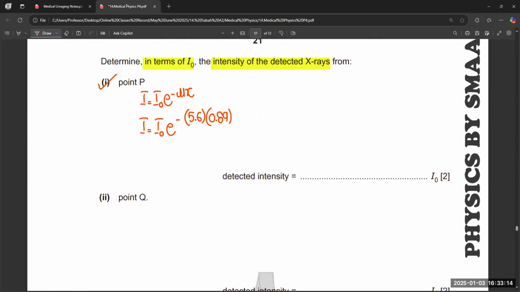So if we multiply them, what will be the final answer you are getting for the new intensity?